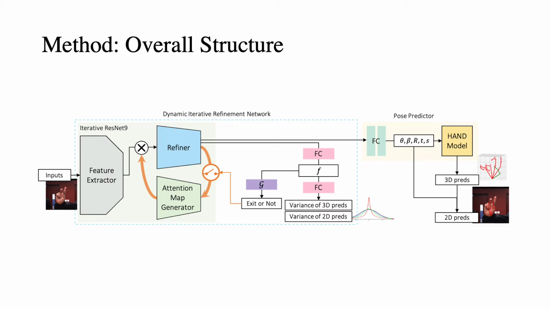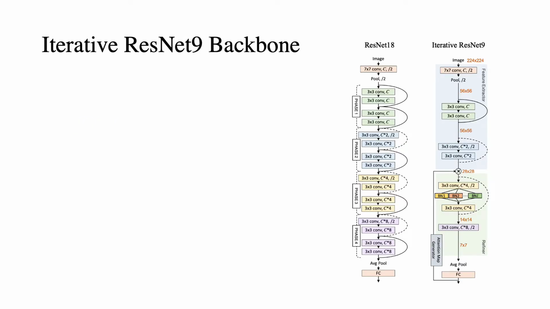DIRNet is structured with an Iterative Refinement ResNet 9 backbone, which we newly designed in this method. A Pose Predictor, which is a two-layered FC, outputs parameters for the hand model for 2D 3D pose estimation. A variance estimation module outputs the variances of its own estimations as an uncertainty measure. A latent vector from the variance estimation module is inputted for the gating decision of exiting or not exiting from the iteration loop.